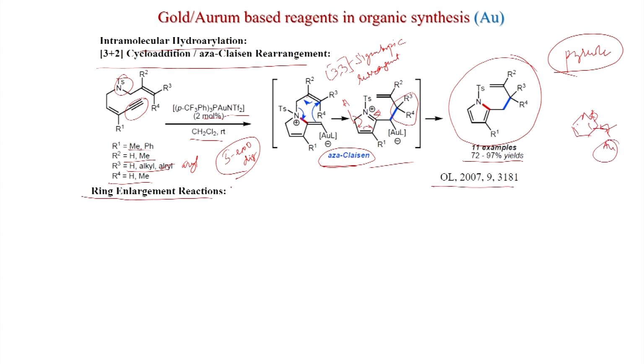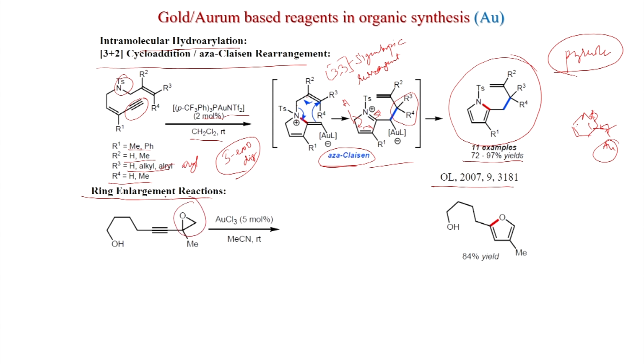Now, we will see ring enlargement reactions. So, here an epoxide is there, and the epoxide can be opened. Earlier we have seen the epoxide opened with external alcohol, but here the epoxide is opening itself, because the triple bond is activated by the gold, 3 mole percent. So, it is activated, and that is why it is neighboring. What will happen? This oxygen of course will attack, and you get a furan. This hydroxy group is not participating; here you get the furan.